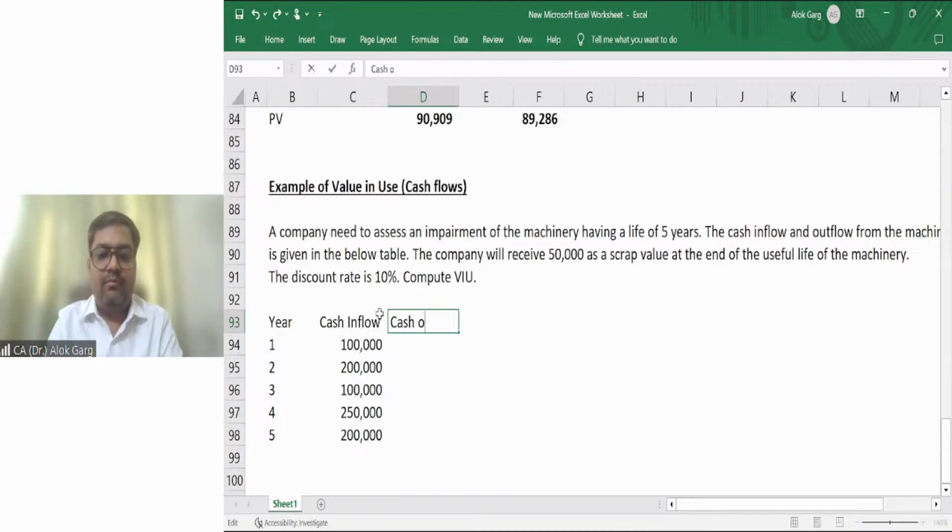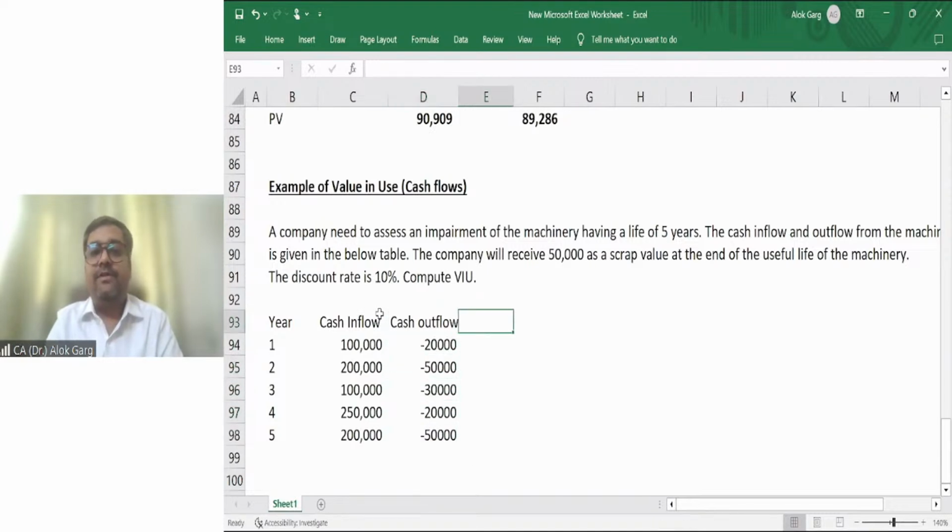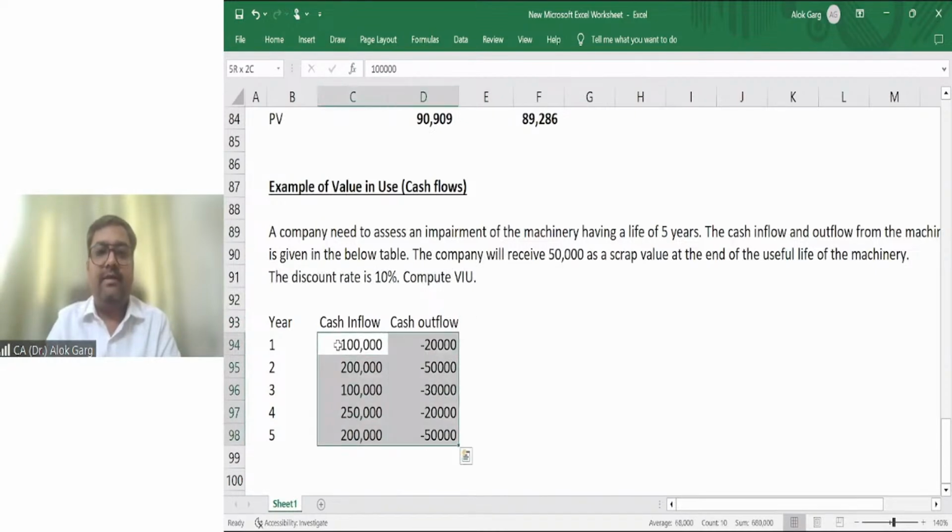Cash outflow: 20,000, 50,000, 30,000, 20,000, 50,000. First of all, what is your net cash flow? First of all, this thing is given, right?